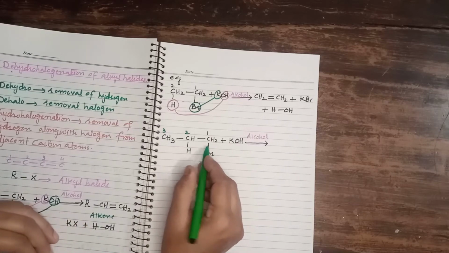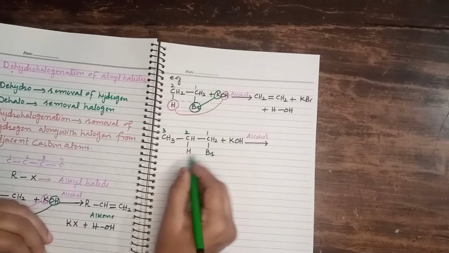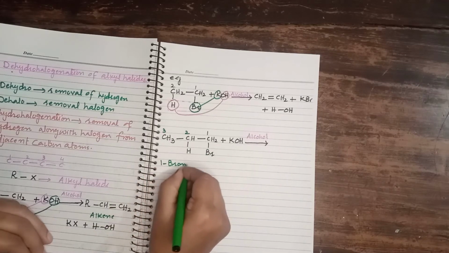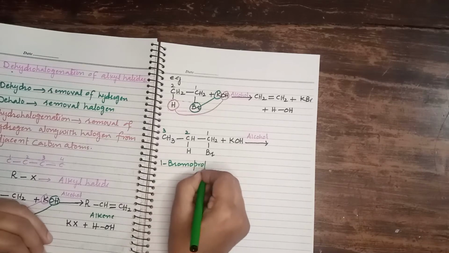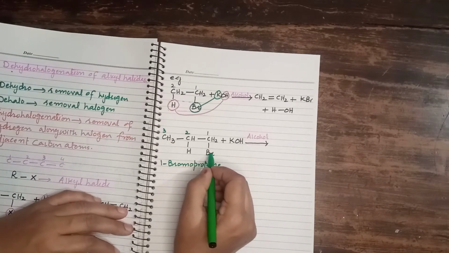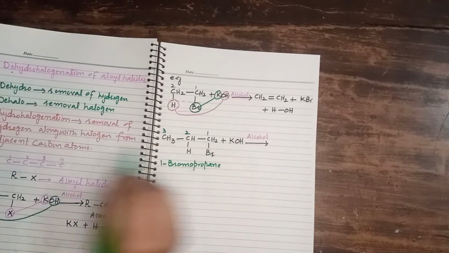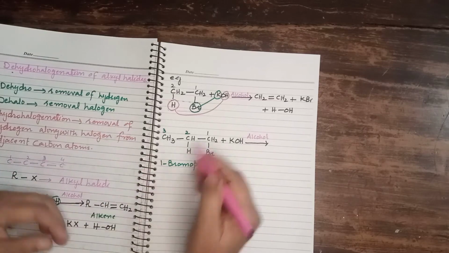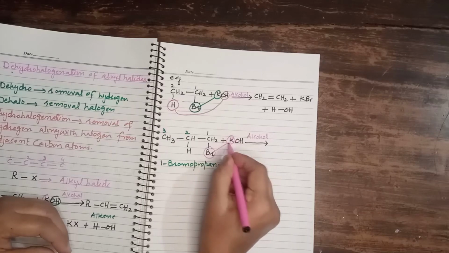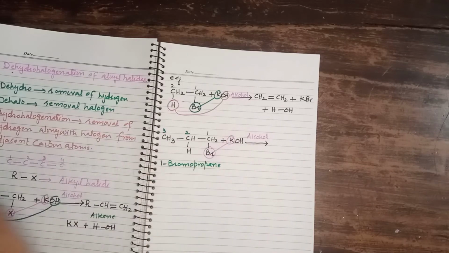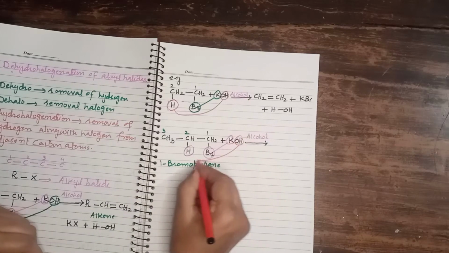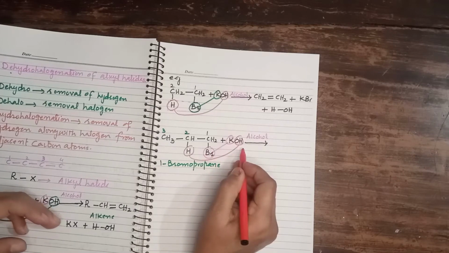The IUPAC name of this molecule is 1-bromopropane, or propyl bromide. So hydrogen and halogen are removed from adjacent carbon atoms. Bromine on reaction with potassium will leave in the form of potassium bromide, while hydrogen on reaction with the hydroxyl group will leave in the form of a water molecule, right, students?